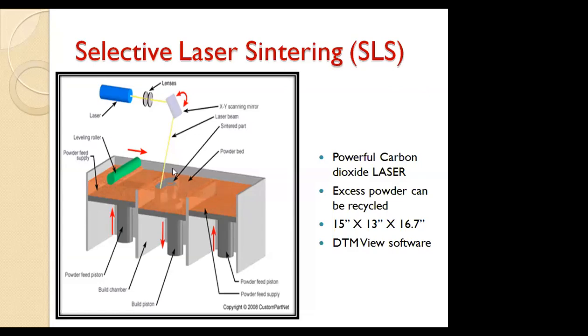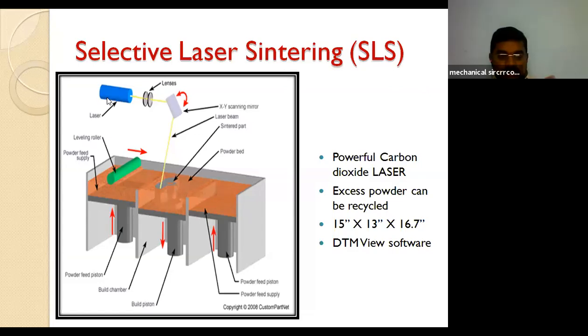See, here the cylindrical type of feature is visible. Here the laser beam is supplied, and focusing lenses will be provided. Here are the scanning mirrors, a rotating mirror, and from the mirror the geometry is traced.